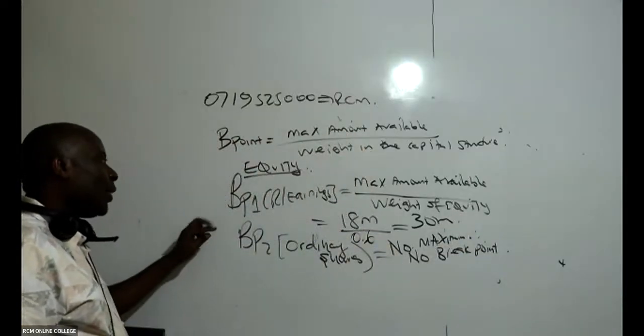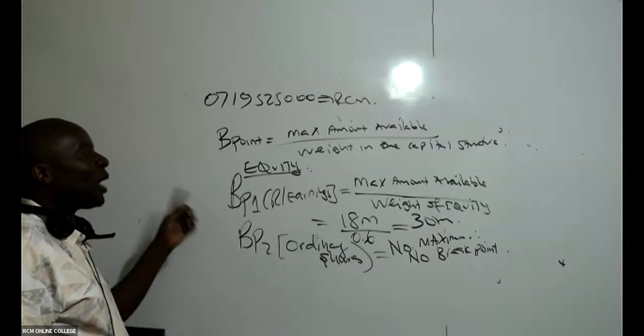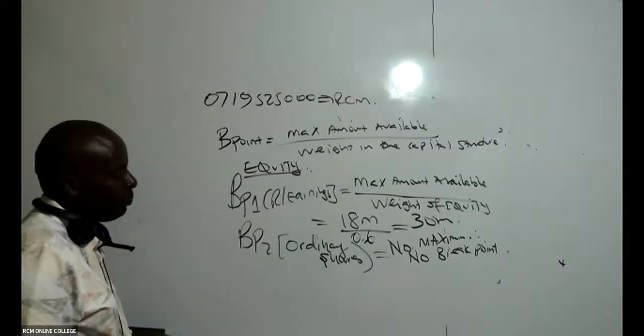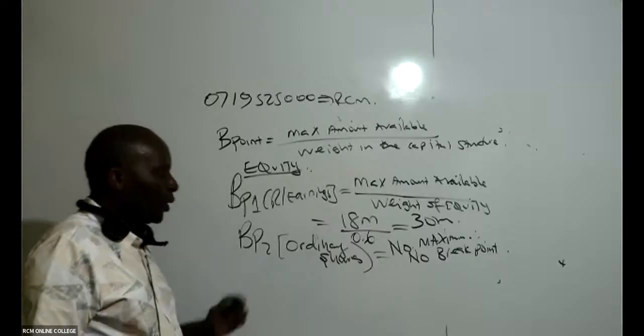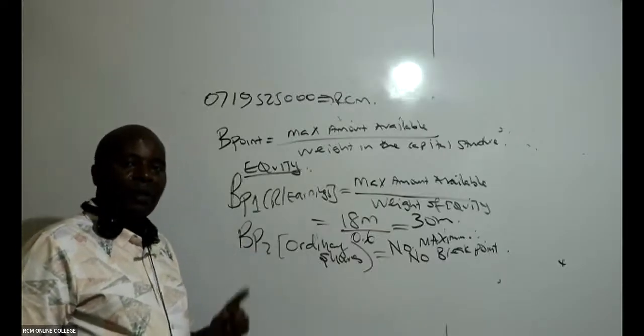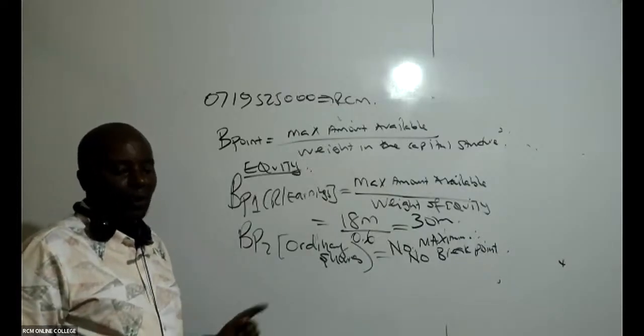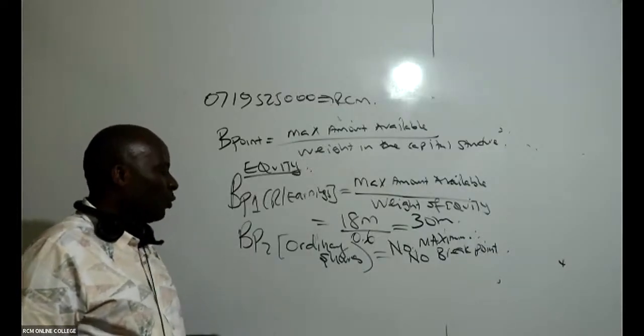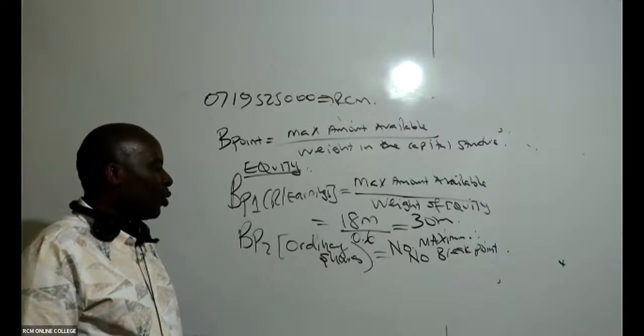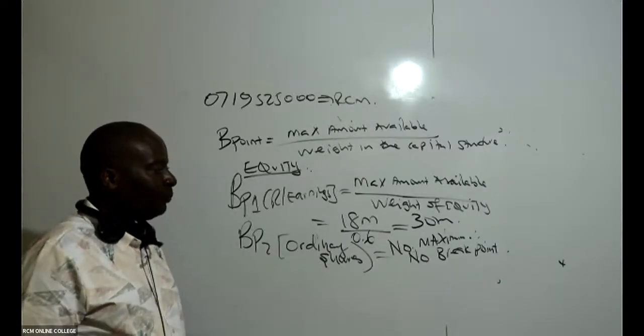Please write up to here. I know this is a little bit heavy, but you will like the second example. Feel free to ask questions. By the time I'm doing the second example, all of us will be very comfortable with this.